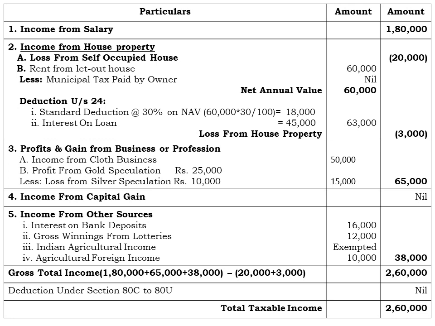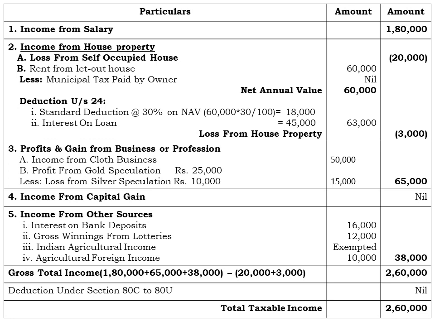Therefore here also, from house property 2 which is let out, there is no income, there is a loss from the house property of rupees 3,000. That is, loss from self-occupied house of rupees 20,000 and the loss from let out house property of rupees 3,000. And this completes the second head of income, that is income from house property. Sorry, there is no income from house property, there is a loss from the second major head of incomes. Next one, that is the profit and gain from business or profession.